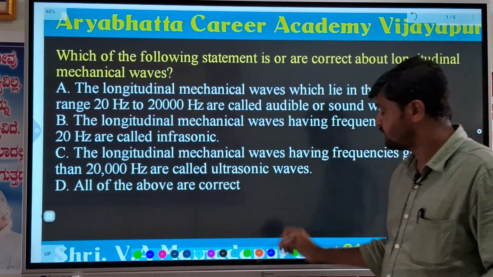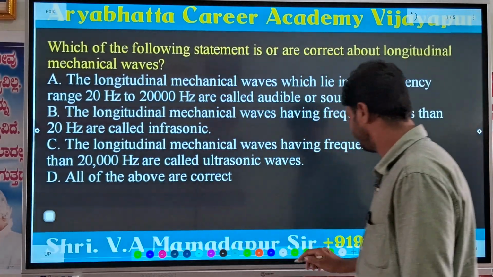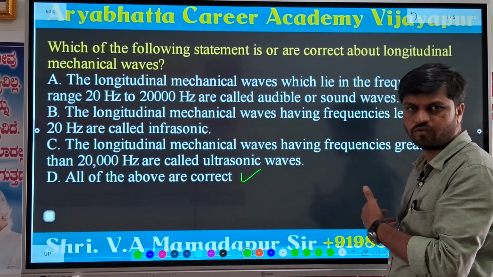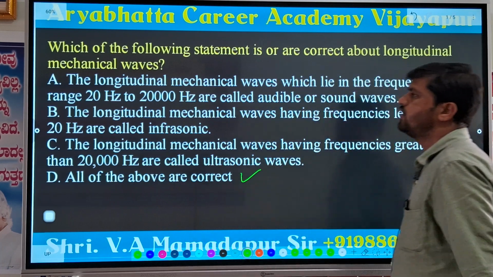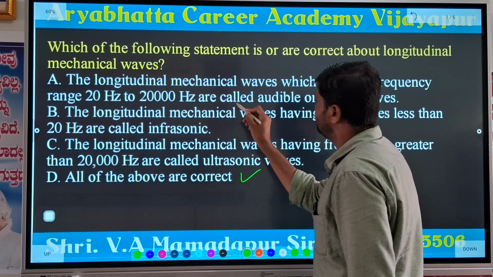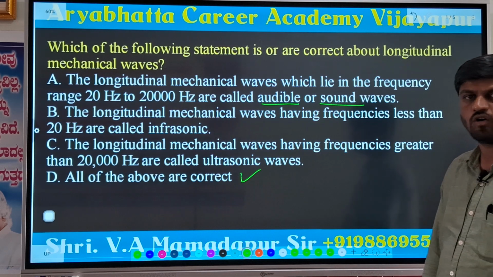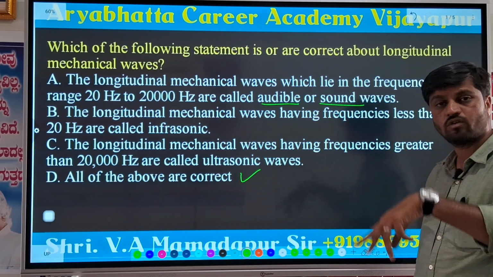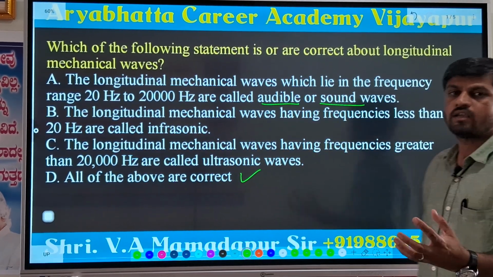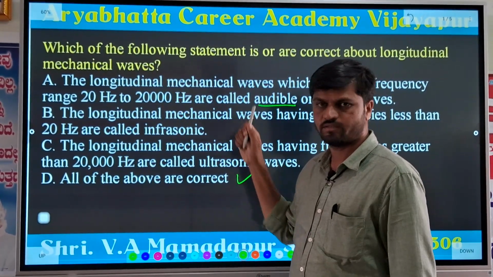So what is the right answer? D is the right answer, because all the given options are correct. So that's why D is the right answer. Why is D the right answer? Let's check one by one. See here, sonic waves are also called audible or sound waves. The audible sound can be heard by humans, because the range lies between 20 Hz and 20,000 Hz.